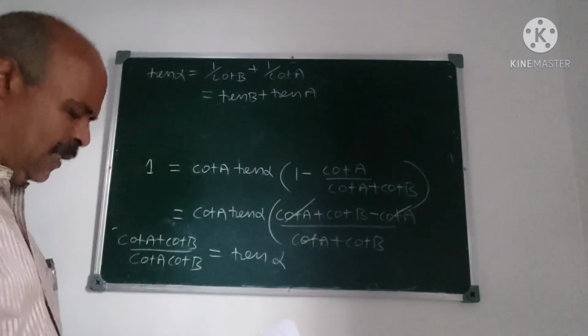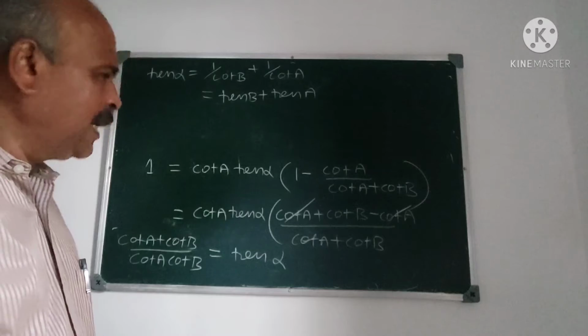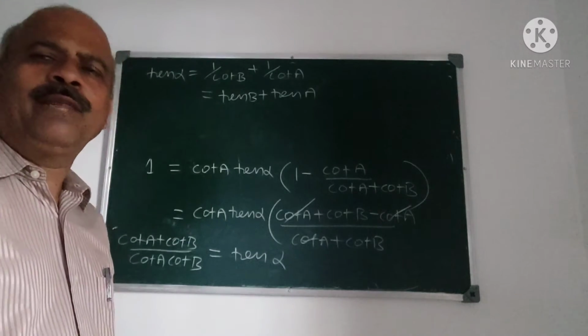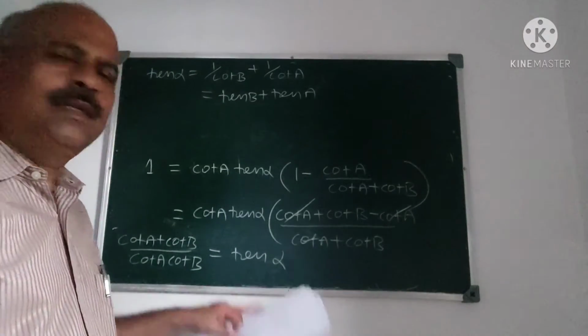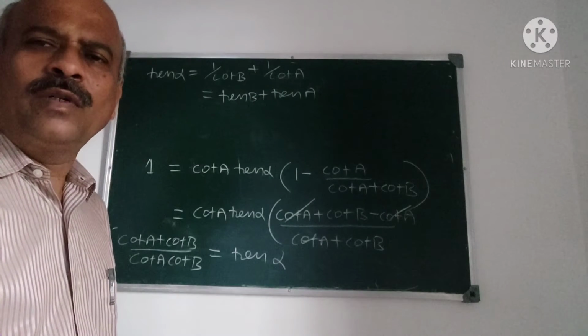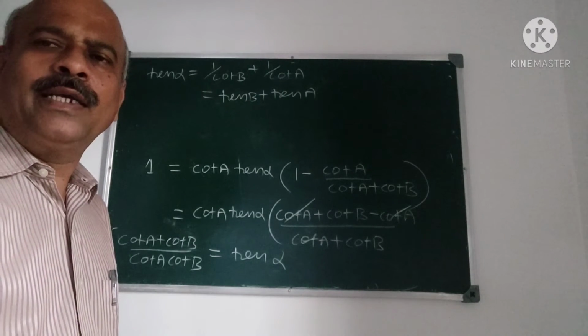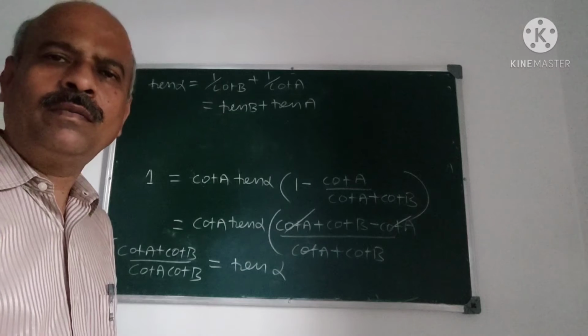So tan alpha is, is it the required result? Tan alpha is tan A plus tan B. Thus we have obtained this. I think all of you followed this solution, and I take one more problem now.